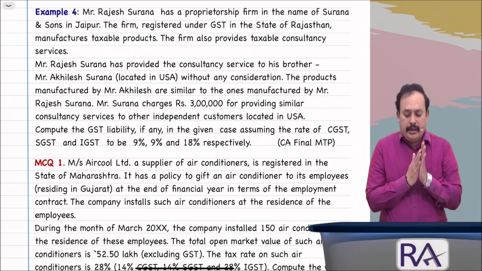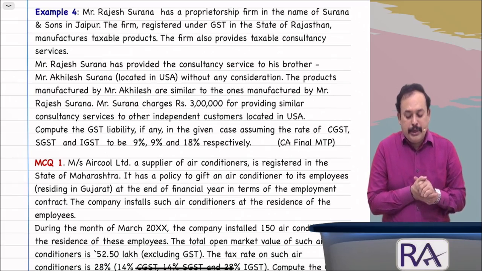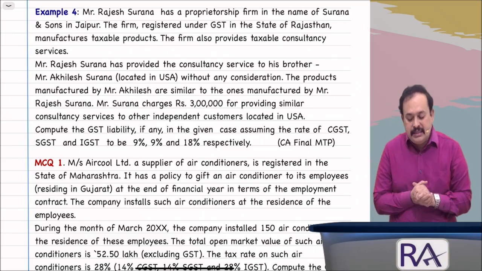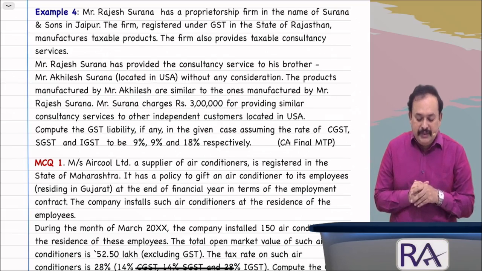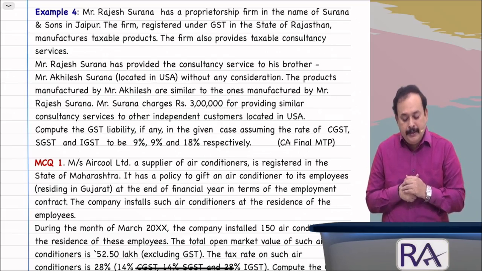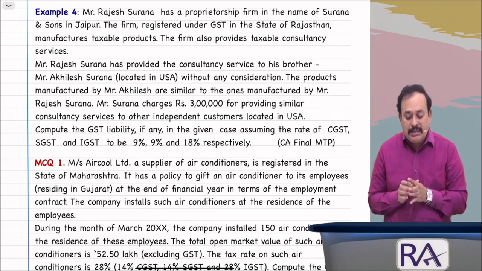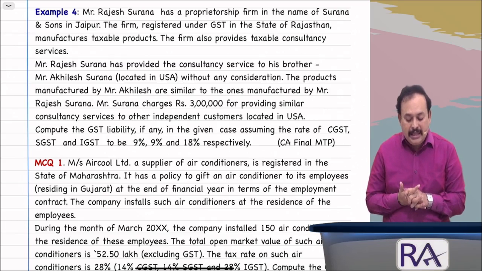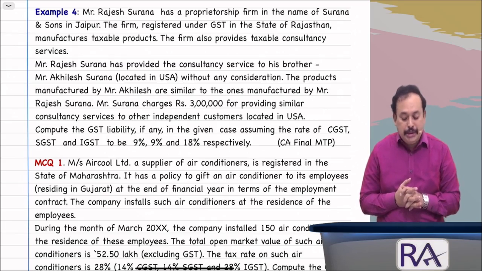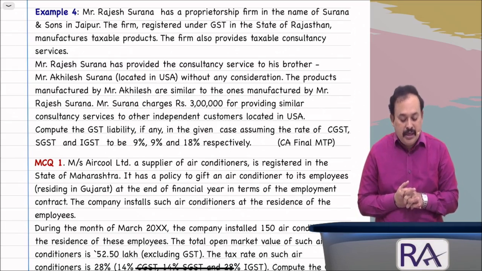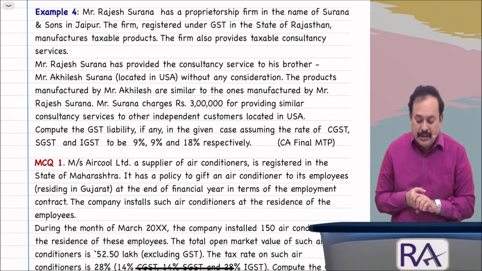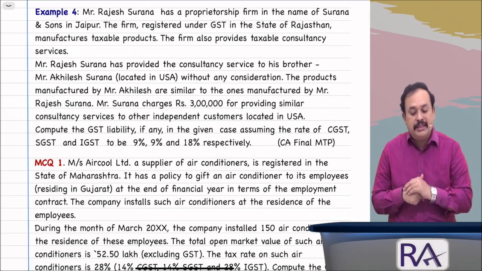Mr. Rajesh Surana has a proprietorship firm in the name of Surana and Sons in Jaipur. The firm is registered under GST in the state of Rajasthan. It manufactures taxable products. The firm also provides taxable consultancy services. Mr. Rajesh Surana has provided consultancy services to his brother, Mr. Akhilesh Surana, located in the United States of America, USA, without any consideration.